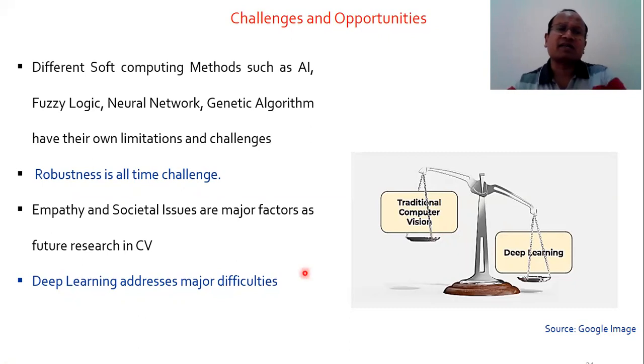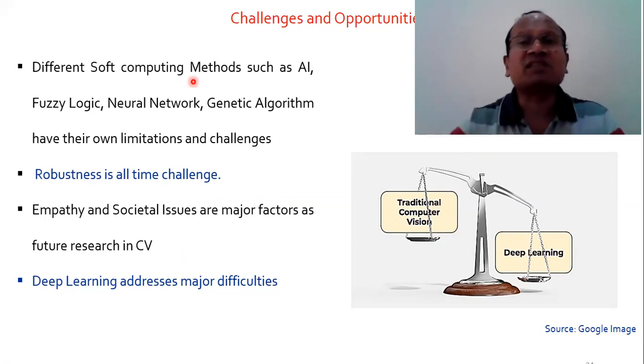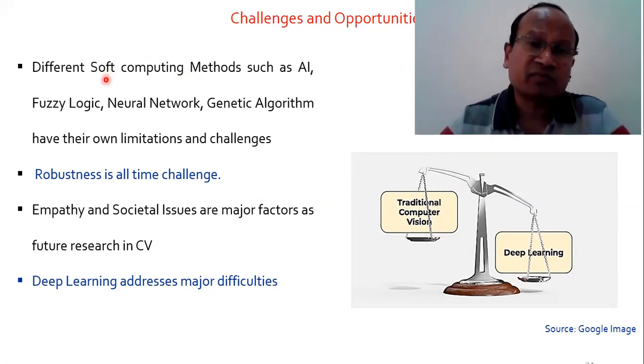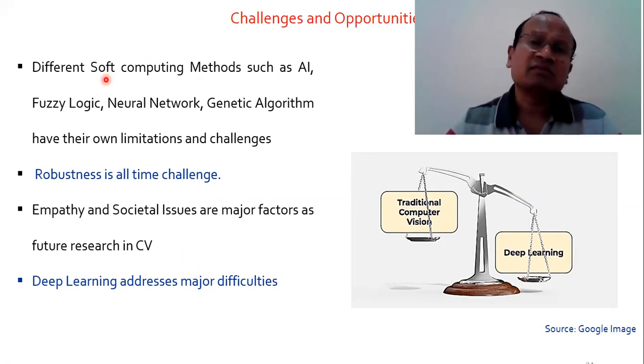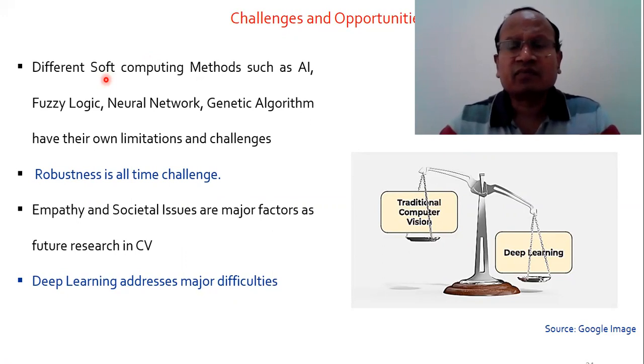Different soft computing methods are there these days. Artificial intelligence, fuzzy logic, neural networks, genetic algorithms, a lot of soft computing methods are there. So there is one problem: robustness. Which soft computing method is appropriate for any specific application? Because all these methods are available in hundreds. AI algorithms are hundreds in number. There are hundreds of optimization algorithms. Which one has to be chosen for any specific application?